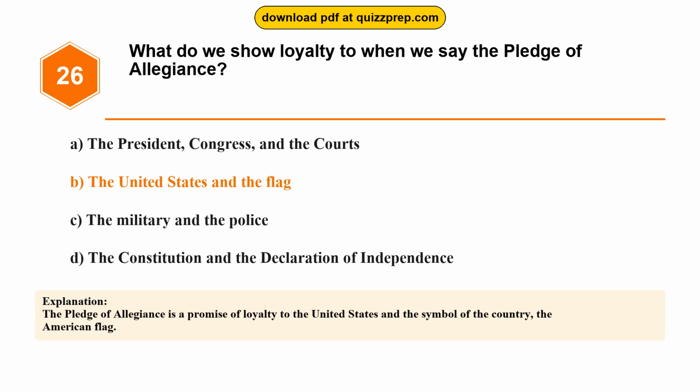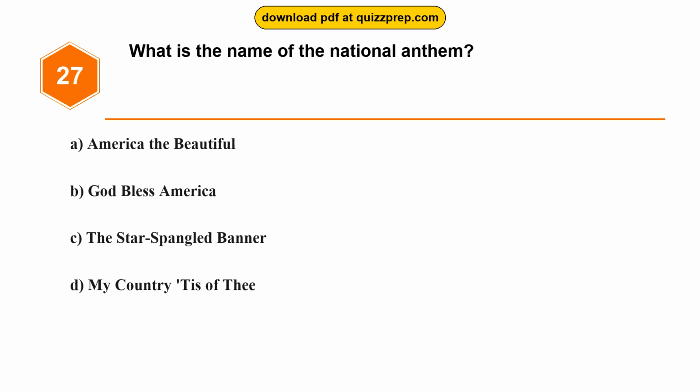The Pledge of Allegiance is a promise of loyalty to the United States and the symbol of the country, the American flag. Question 27. What is the name of the national anthem?